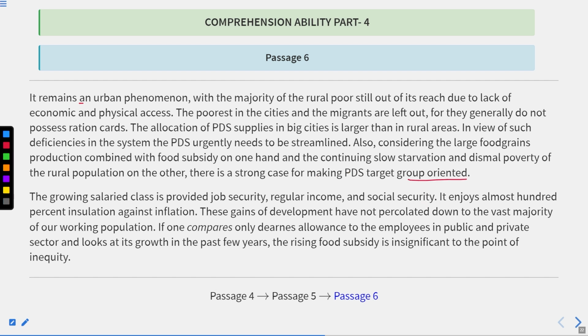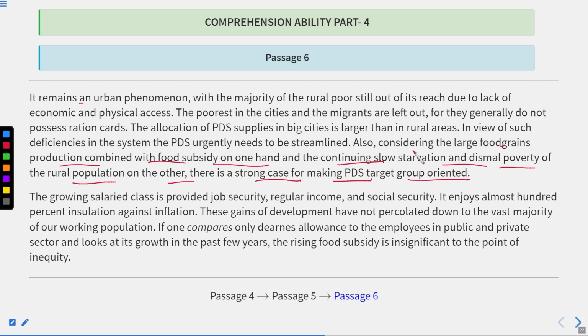But here we can see a word group oriented that we have seen in the option as well. Now let us read this. Also considering the large food grains production combined with food subsidy on the one hand and containing slow starvation and the dismal poverty of the rural population on the other, there is a strong case for making PDS target group oriented.